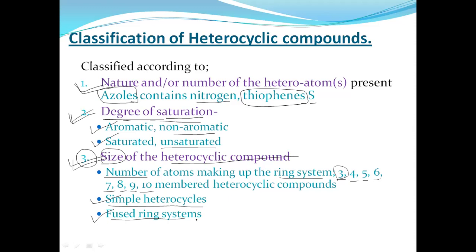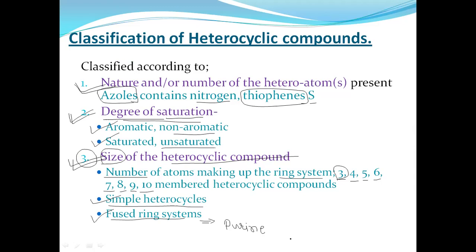Examples of fused heterocyclic rings are benzofuran and purine. Purine contains imidazole and a pyrimidine derivative fused together. Benzofuran is furan plus benzene ring. Benzimidazole is benzene with imidazole. Indoles are also examples of fused ring systems. Whereas simple heterocycles are thiophene and furan.